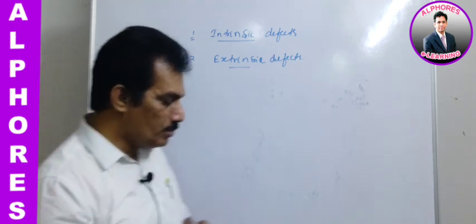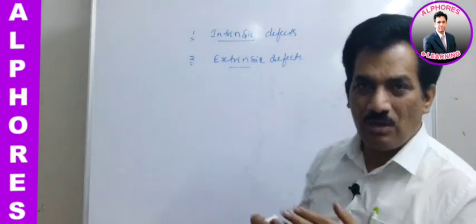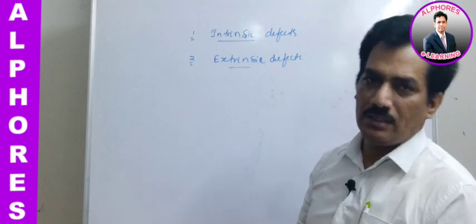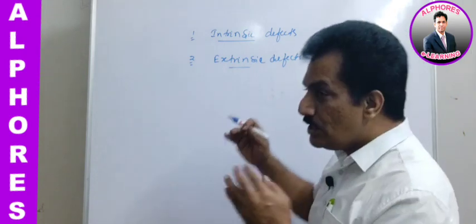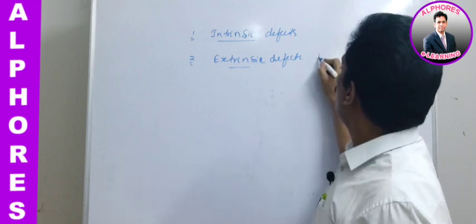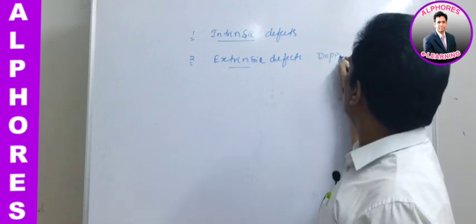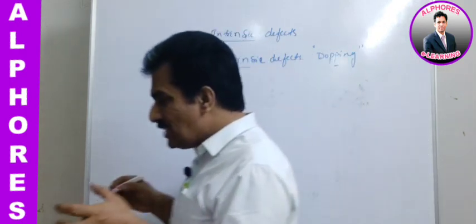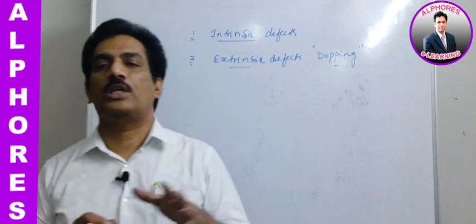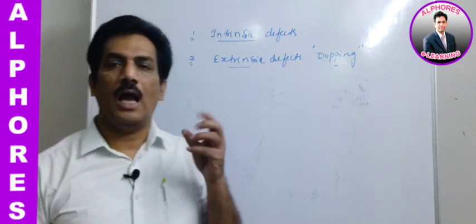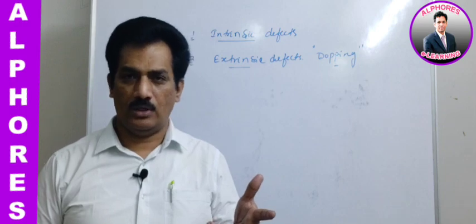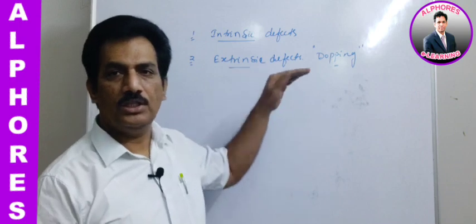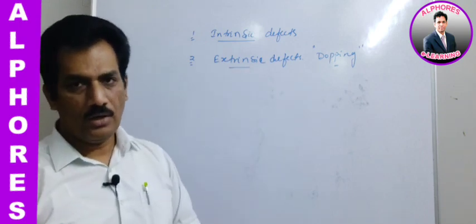Just remember, my dear students, that addition of impurity voluntarily, that is wantedly, if we are adding the impurity to the crystal, that process is known as doping. Doping is the intentional addition of impurity to the crystal. And when external impurity is intentionally added to the crystal, the defects observed in the crystal lattice are extrinsic defects. Are you clear with this one?